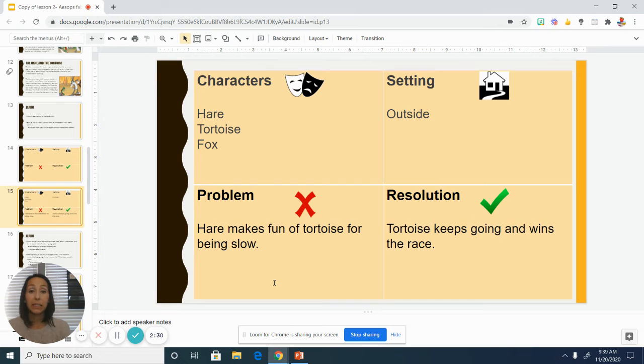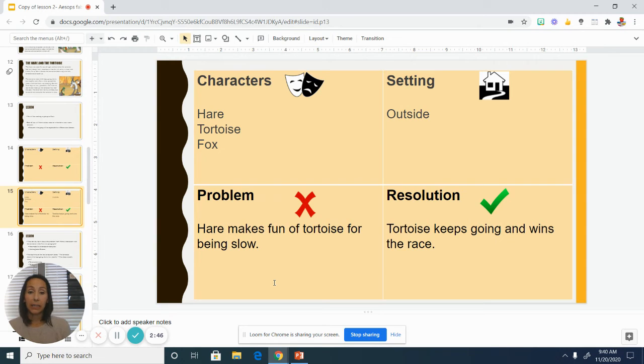The setting: it takes place outside. It's all the information that we have from the story, it's outside. The problem is that the hare is making fun of the tortoise for being so slow. Right? He makes fun of him for being so slow.